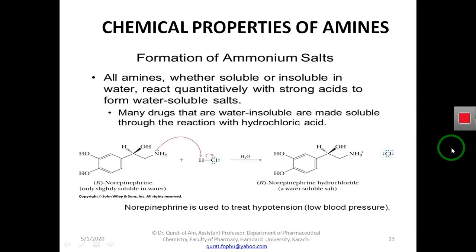So now we come towards the chemical properties of amines. All the amines have an important chemical property: whether they are water soluble or water insoluble, when they react with strong acid, they make a water soluble salt. Here we are taking an example. Norepinephrine, which is only slightly soluble in water, will react with strong acid, that is HCl, and form norepinephrine hydrochloride, that is a water soluble salt.